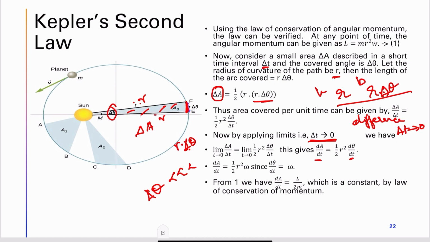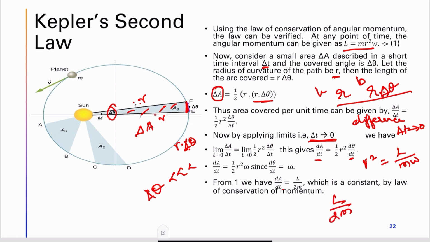I am trying to substitute r square from here. What is r square? It is nothing but L divided by m into omega. When I substitute that, dA by dt is nothing but L by 2m.